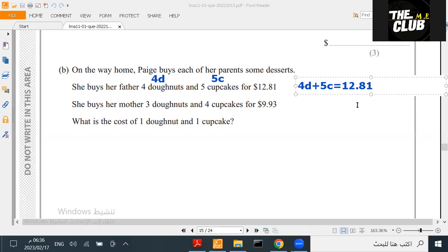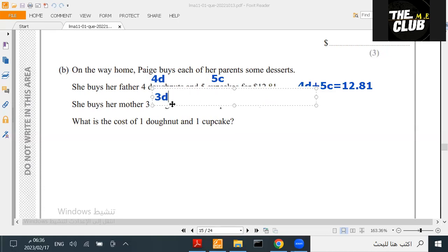Same idea with these. She buys her mother 3 donuts, so 3D, and then 4 cupcakes, so 4C, for 9.93.